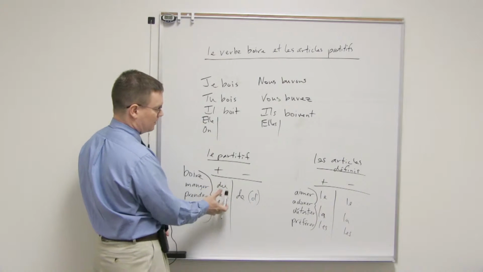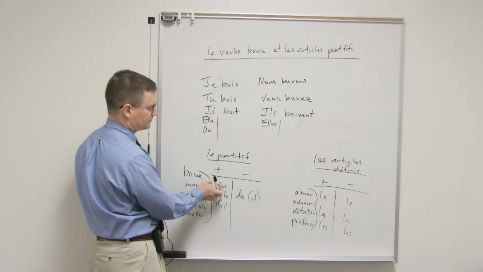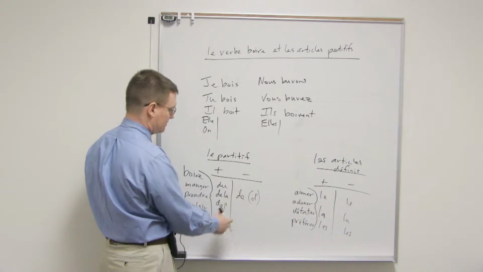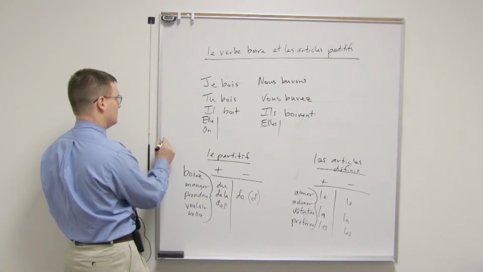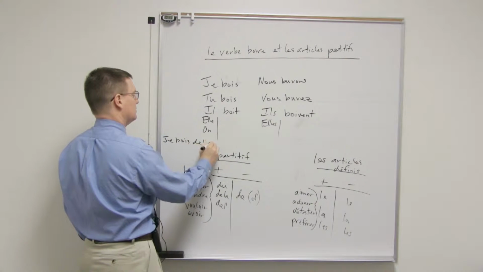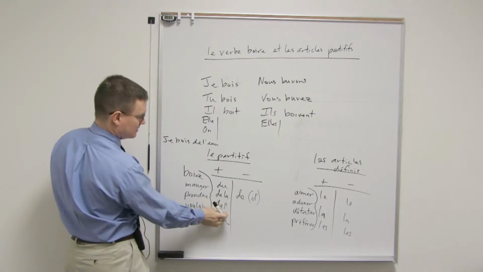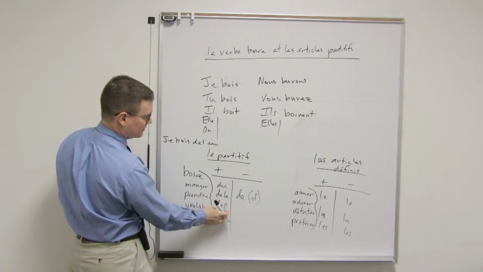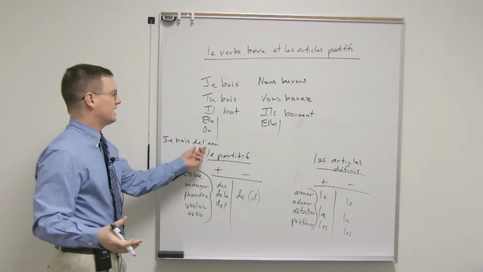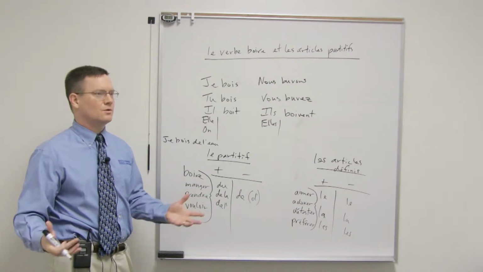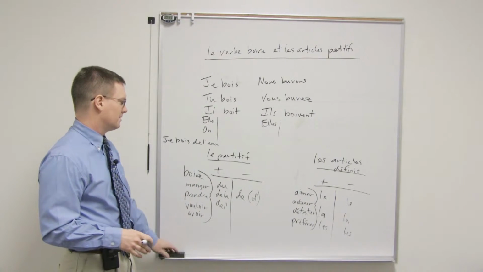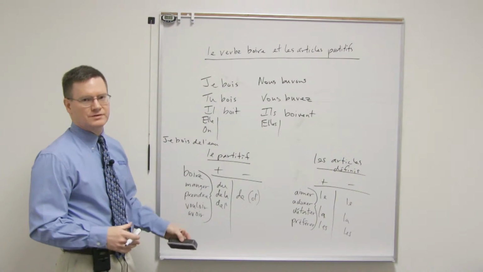So really, how we quite often translate this is some. And this could also mean not any, because it's a negation. So for example, if I want to say I'm drinking some water, je bois de l'eau. See that? Because it starts with a vowel right here. So that's what we use with something that starts with a vowel. Now in English, we don't actually need to say some. You can just say I'm drinking water, and it still implies some. In French, you have to use the partitive. You can't just say je bois eau, for example.